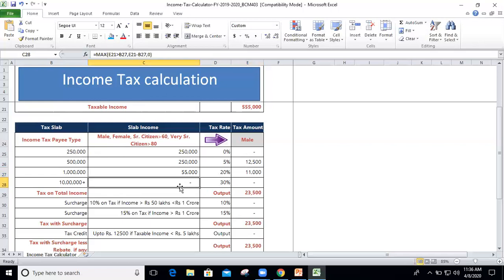Now the last one is a bit easy because the slab tells us it is anything more than 10 lakh, which will be a straightforward 30%. So that is easy. We have taken only the max portion, the max formula.